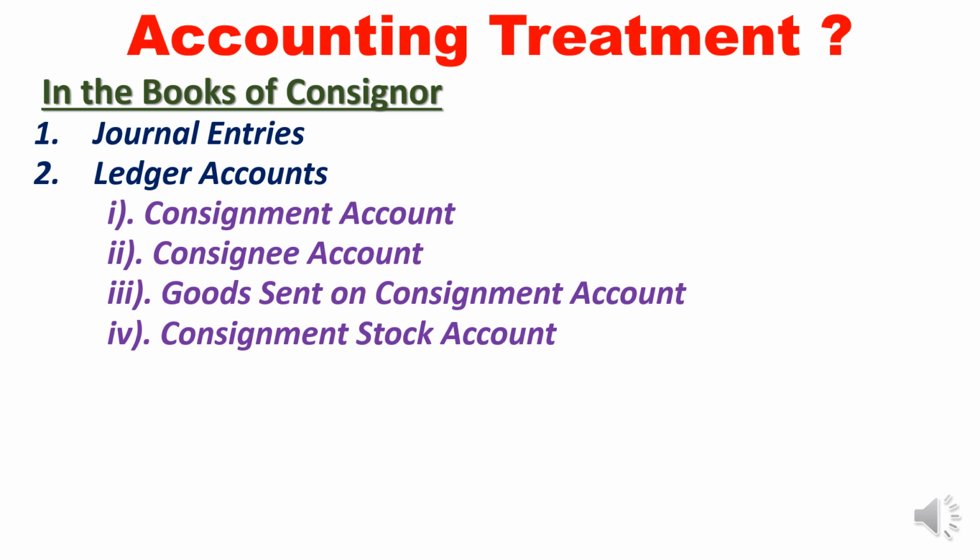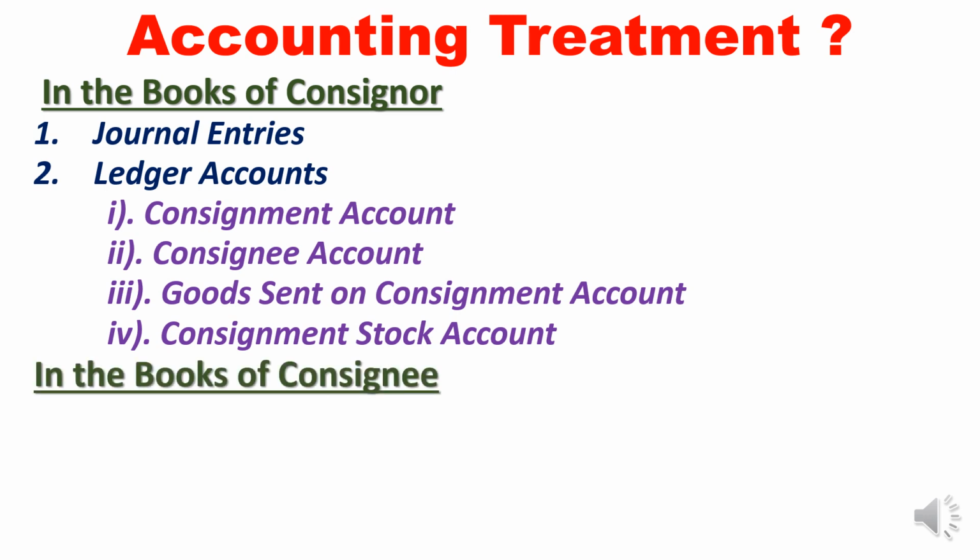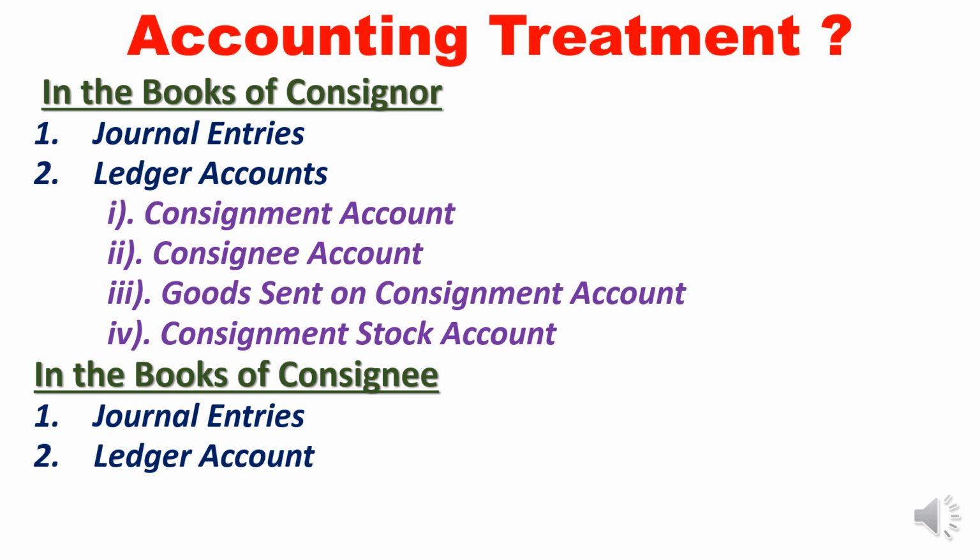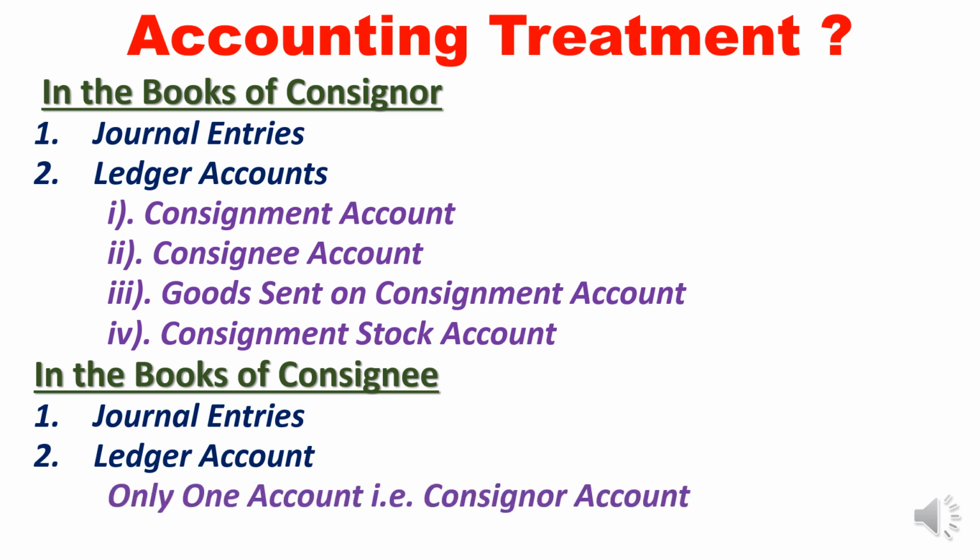Mostly it will not be asked in the examination, but if it is asked, you can easily prepare the consignment stock account. In the books of the consignee, we will prepare journal entries and ledger accounts. Under ledger account, we prepare only one account, called the consignor account. So this is the basic structure of accounting that we will do in consignment accounting in the books of both parties, that is consignor as well as consignee.